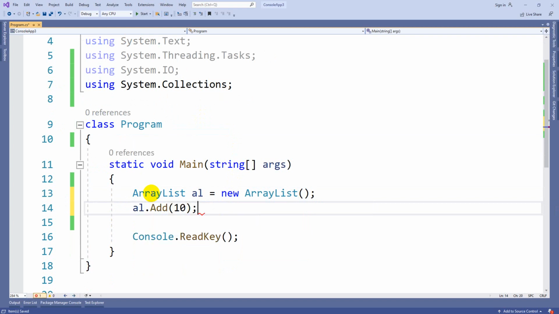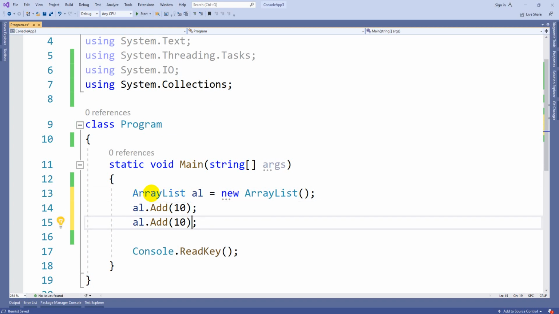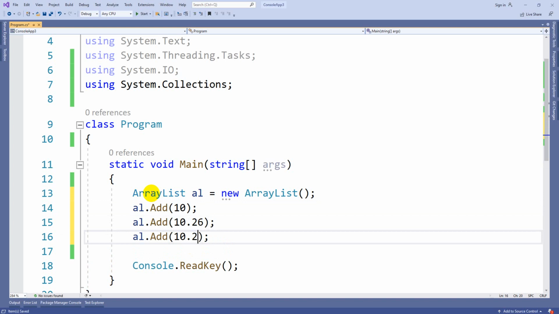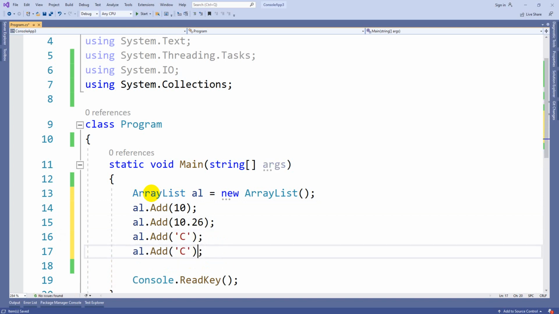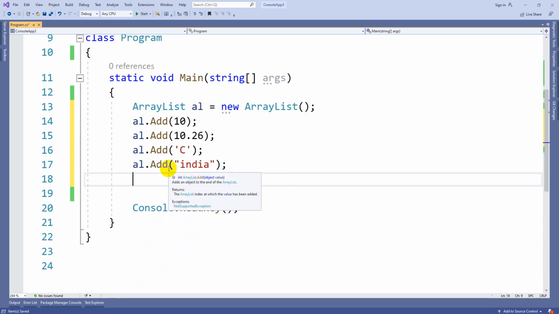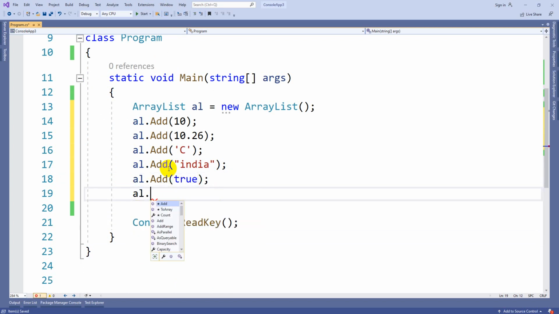So I am able to store 10, which is an integer. And one more thing, I am adding some decimal values, a character, a string, and a boolean value.